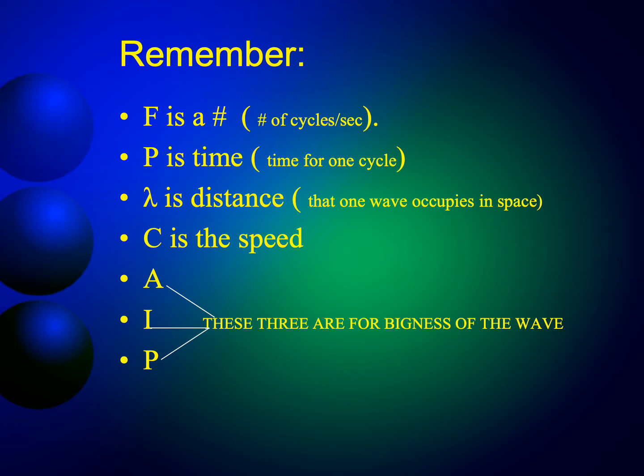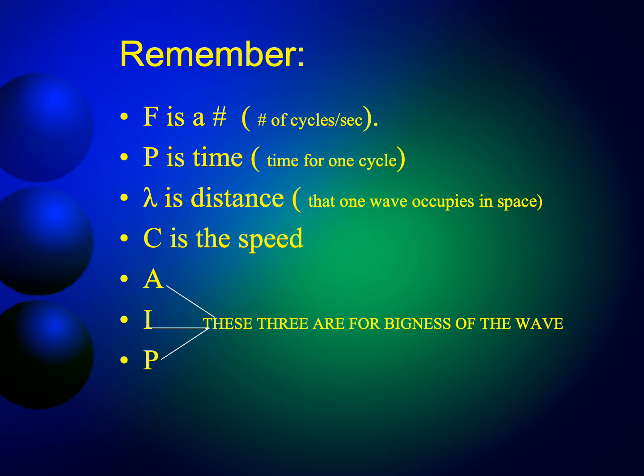And remember, these 3, amplitude, intensity, and power, those 3 are for the bigness of the wave. They determine how big or how small the wave is. Okay, so we have 7 parameters: frequency, period, wavelengths, propagation speed, amplitude, intensity, and power.